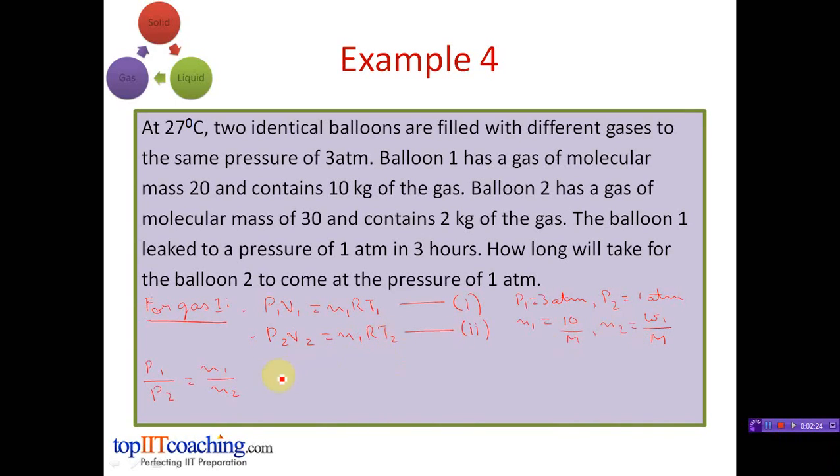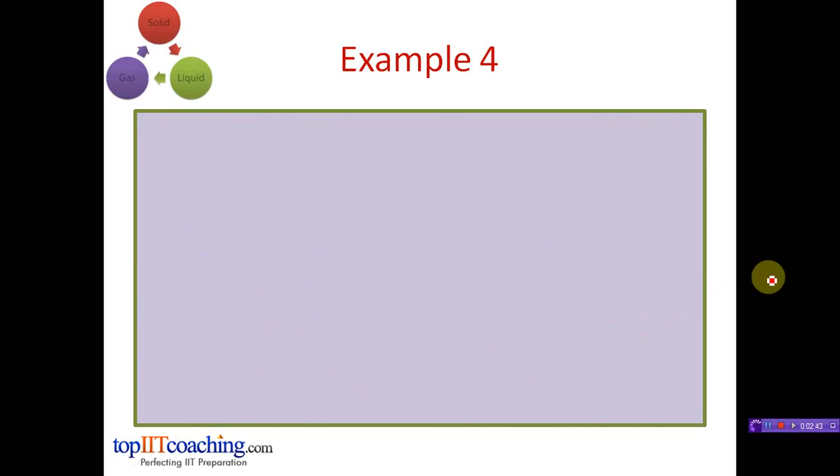So on putting these values, we get 3 upon 1 is equal to 10 upon W1, or W1 is equal to 10 upon 3 kilograms.